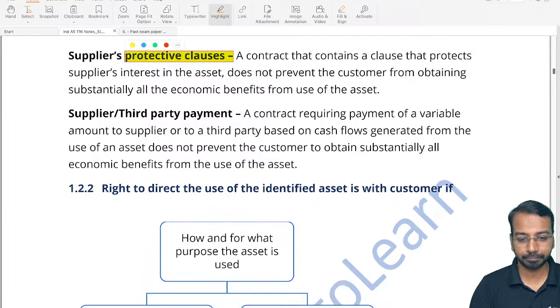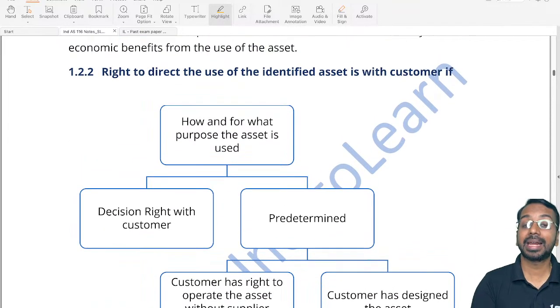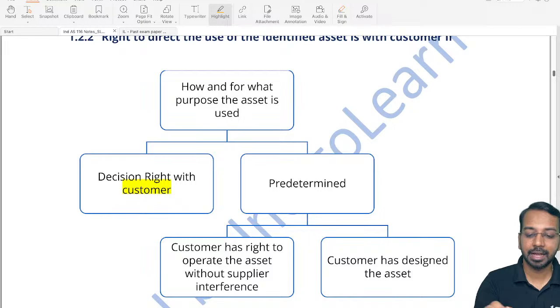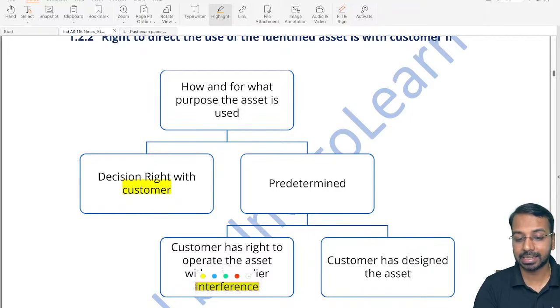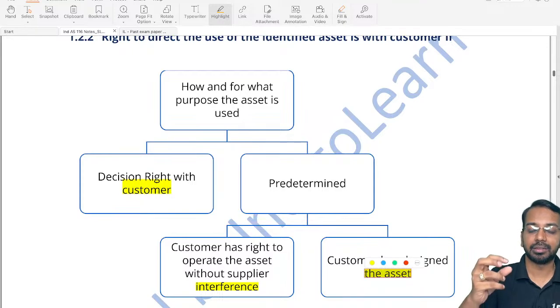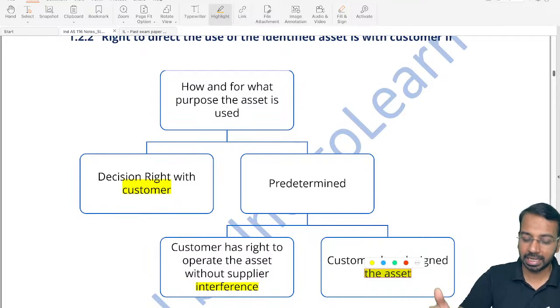So to summarize, when we say right to direct the control, we say how and for what purpose the asset is used. Who can decide how and for what purpose the asset is used? If the customer can decide, we say the customer has the right. If it is predetermined, and the customer can use it without supplier interference, or if the customer has designed the asset, even in these cases we say that the control is with the customer. It is not very important for us to go into detail, so I will not cover this part in too much detail because it will again create confusion.